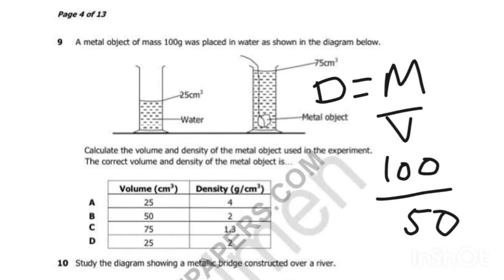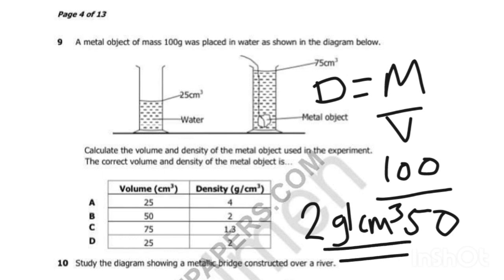So density is 2 grams per centimeter cubed. So this is density. Let's go back to the multiple choice. We should know that the volume should be 50, then density should be 2. So the answer here is B.